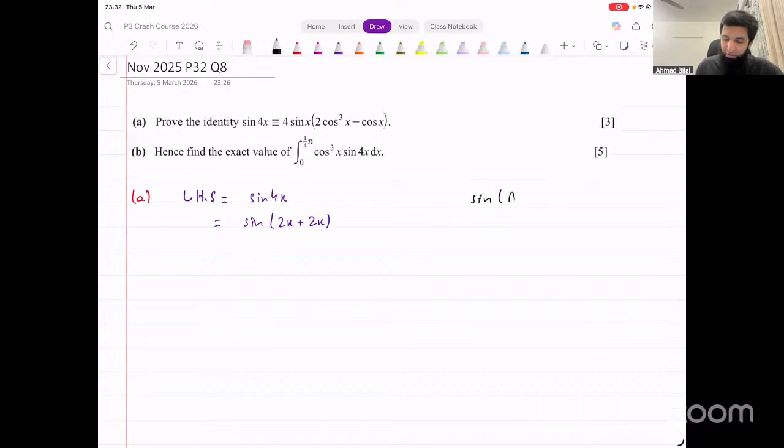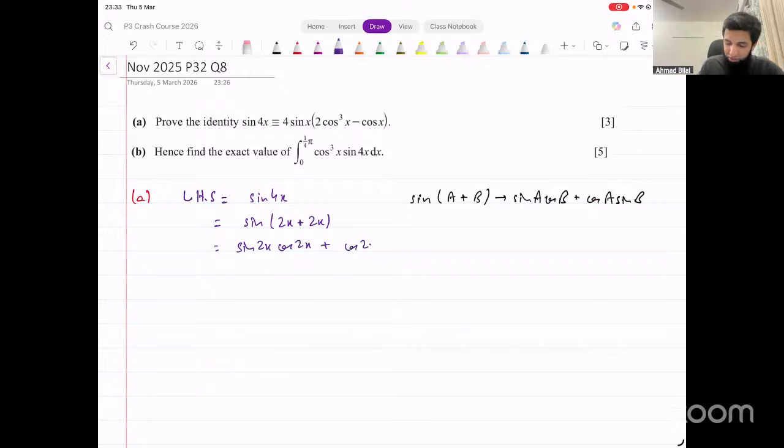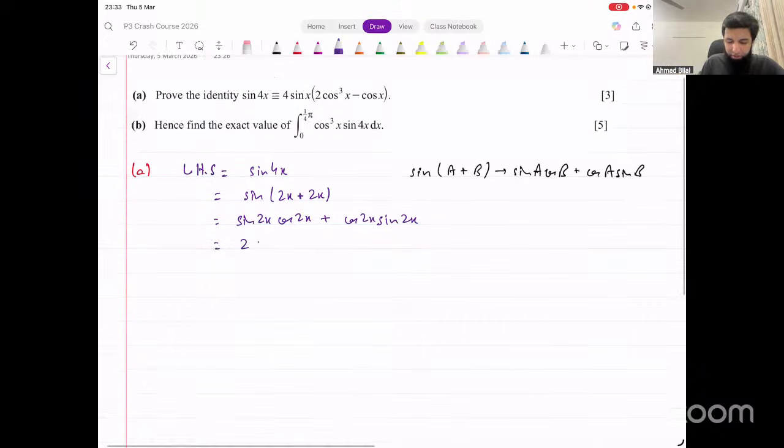What is the compound angle identity for sine? Let's write that down here. Sine A into cos B plus cos A into sine B. It's given in the formula sheet as well. Let's simplify this a bit. What do we get? We get sine 2x into cos 2x plus cos 2x into sine 2x. Now these are both the same, right? Sine 2x, cos 2x, cos 2x, sine 2x. Just the order is different, right? So we can add them up together and that will give us 2 sine 2x into cos 2x. Right? These are both same terms.